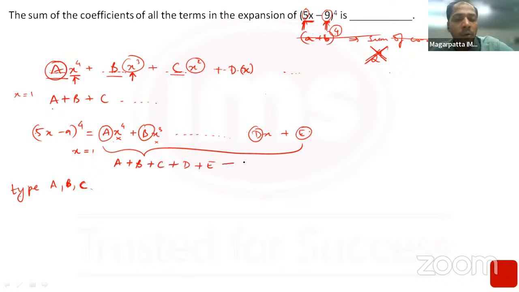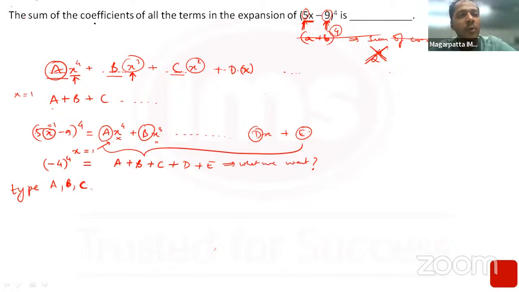Isn't this what we are looking for? Am I right? But if I'm putting x equal to 1 in the RHS, I should do that on the LHS also. So if I put x equal to 1 in the LHS, 5 minus 9 becomes minus 4, and minus 4 raised to the power 4 will simply be your answer. So this is the trick for such questions.